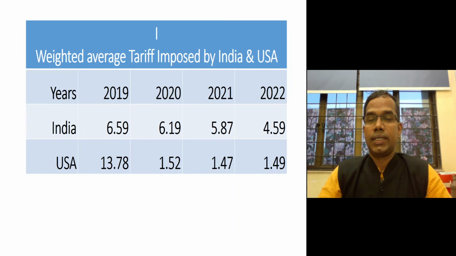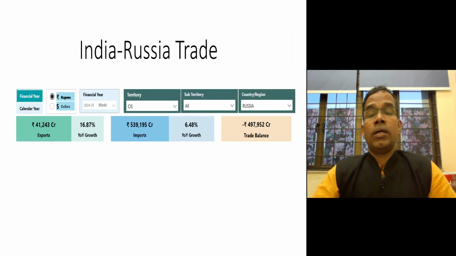That's why Trump is saying that he's going to hike the tariff on India, because there is a huge trade deficit for America. And Trump is worried about the India-Russia relationship. That's why we also need to understand the India-Russia trade, how much India is importing and exporting from Russia.